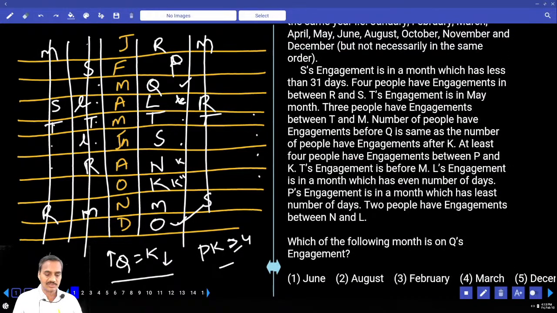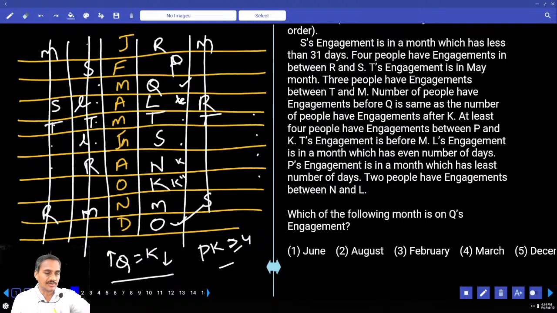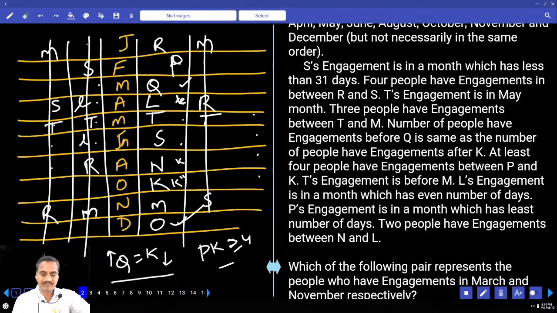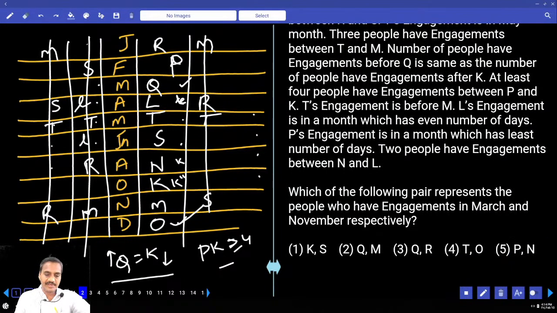Then coming to question number 1. Which of the following months is Q's engagement? Q's engagement is in the month of March, choice 2 for question number 1. And which of the following pairs represents the people who have engagements in March and November respectively? March is Q, November is M. Q and M.